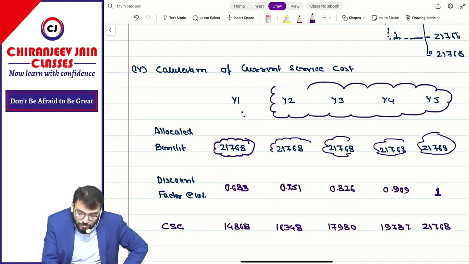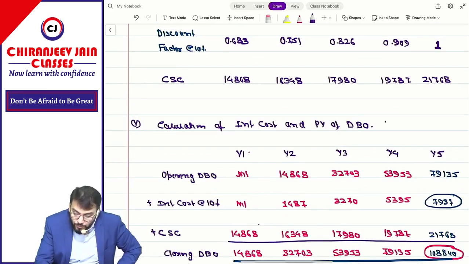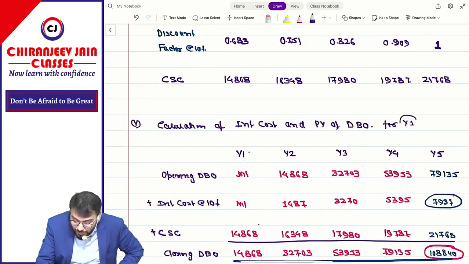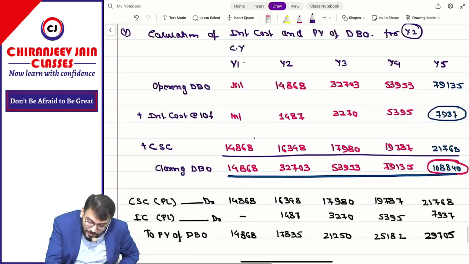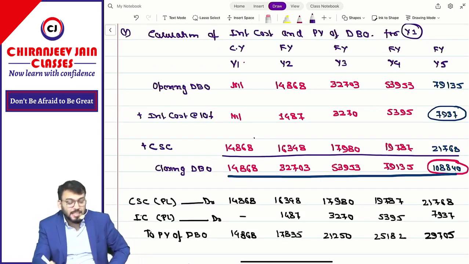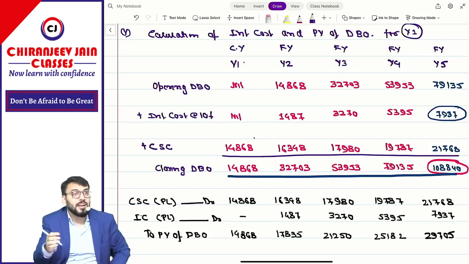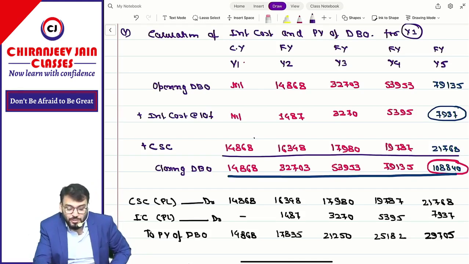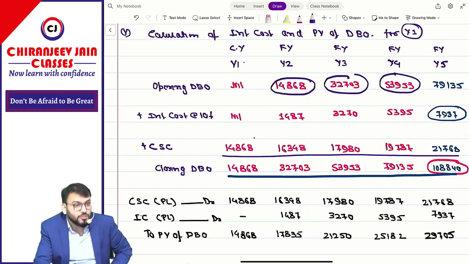Right now we have calculated the current service cost, the interest cost and the present value of DBO for year 1, based on assumptions. This is our current year, and these are our future years. In the exam, if they ask, we will draw everything. But we are in the current year, and the future years have been calculated based on current year assumptions. In future, assumptions might change. So if assumptions change, there will be some difference in the opening balance.